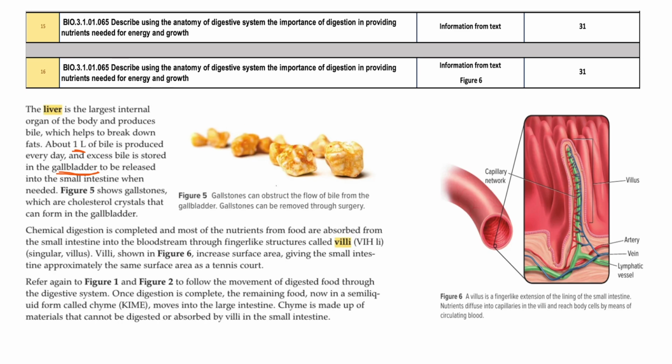So you can see these stones. These stones are the gallstones, or the stones from the bile, and this is because of the cholesterol crystals formed in the gallbladder. So these are the stones that are formed in the gallbladder when the cholesterol is deposited.